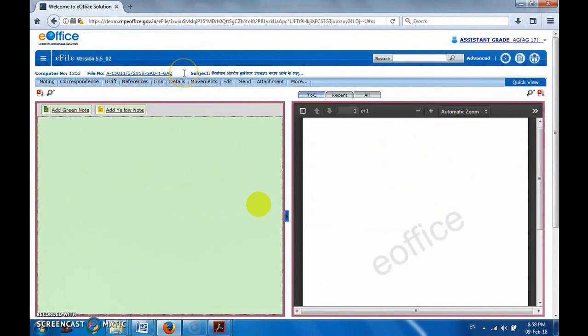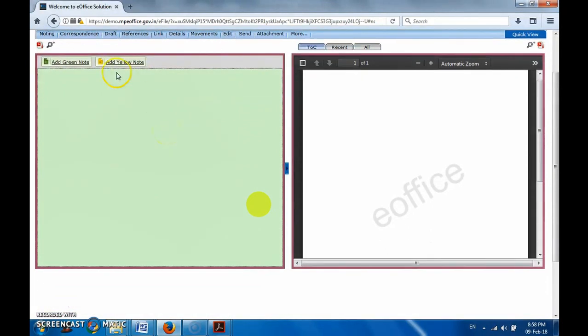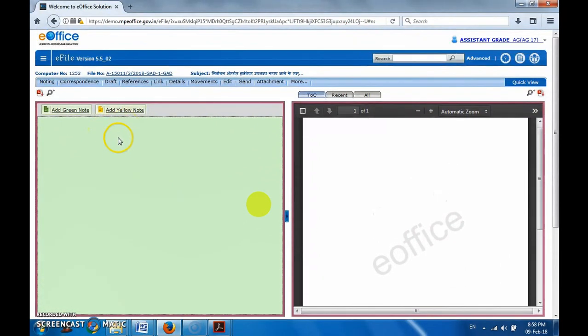See what is below. Add. Yeah, let's see what this is: add green note and add yellow note. Yellow note can be seen as a draft, it is not final. You can edit it, discuss with officials before finalizing, and then do editing.